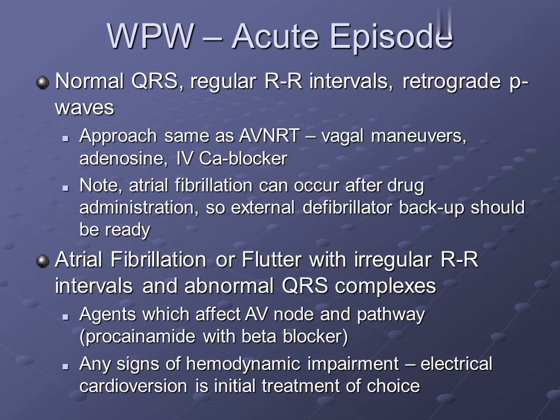Atrial fibrillation or flutter with irregular RR intervals and abnormal QRS complexes. Use agents which affect the AV node and pathway, such as procainamide with a beta blocker. With any signs of hemodynamic impairment, electrical cardioversion is the initial treatment of choice.